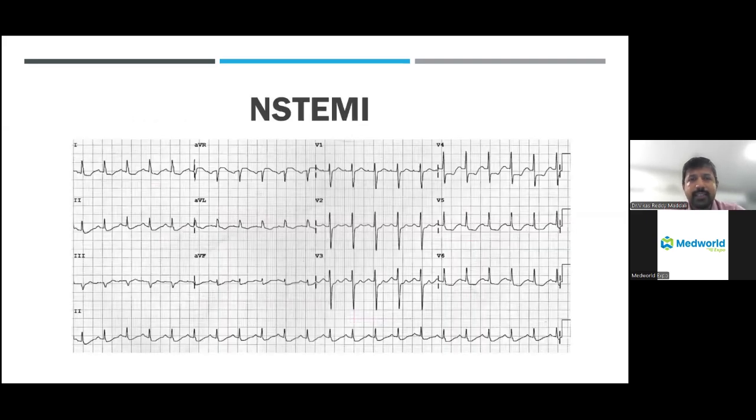So this is an ECG in which you can see diffuse ST segment depression in almost every lead, in lead 1, 2, 3, AVL, AVF, and also in the V3, V4, V5, V6. This is a typical ECG of the non-ST segment elevated myocardial infarction. And in this, only the AVR lead, sometimes V1, will have the ST segment elevation, which you are noticing here. And again, this is one of the classical features of the non-ST segment elevated myocardial infarction.